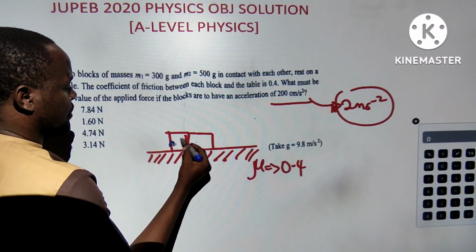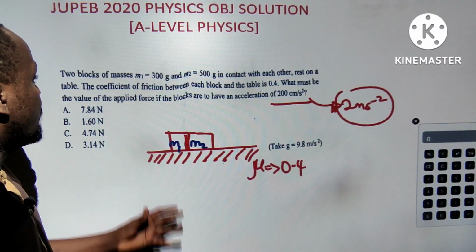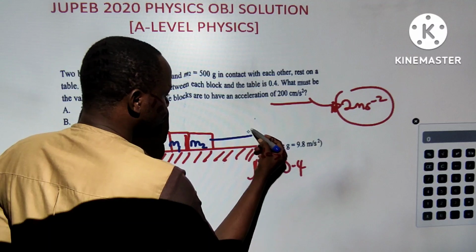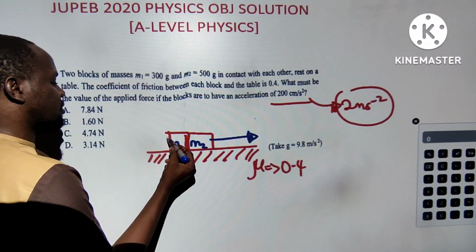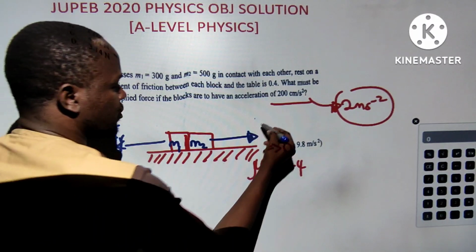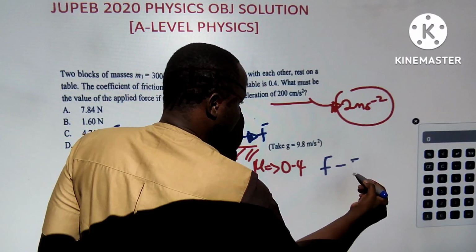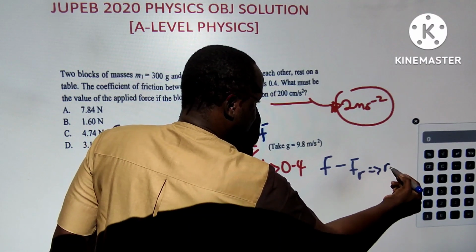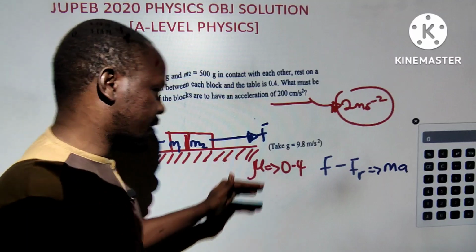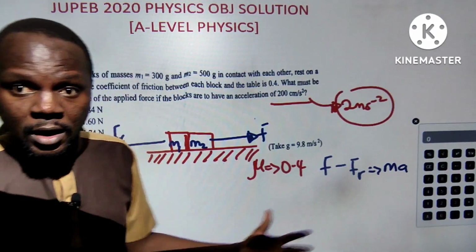So I have two blocks, M1 and M2. I don't know what happened to my calibration there. Now, M1 and M2, we understand from the second law of motion that if force is going that side, frictional force will oppose motion. Fr is frictional force. Using F equals ma, I can say directly that F minus frictional force equals ma. The forces acting on the two blocks are going to be the applied force minus the frictional force.